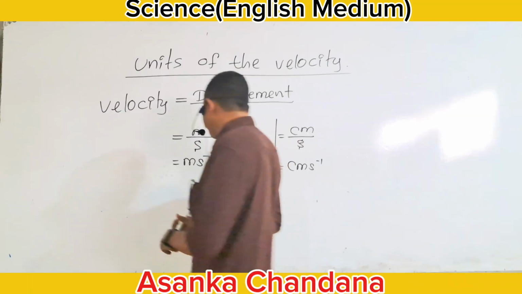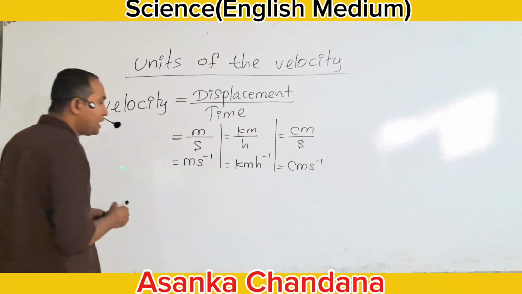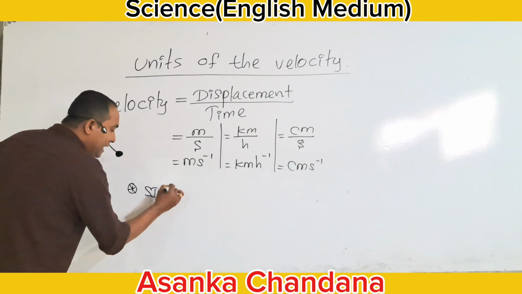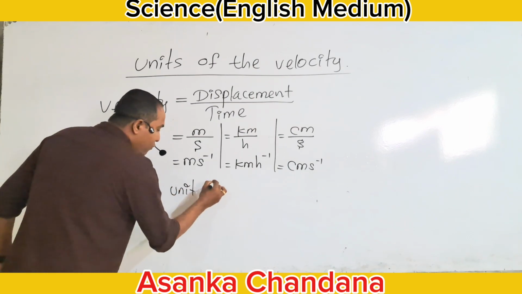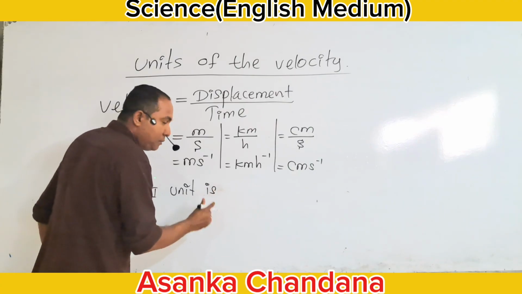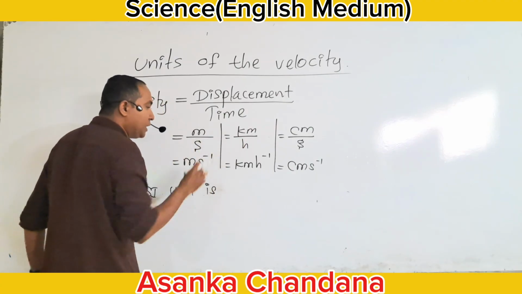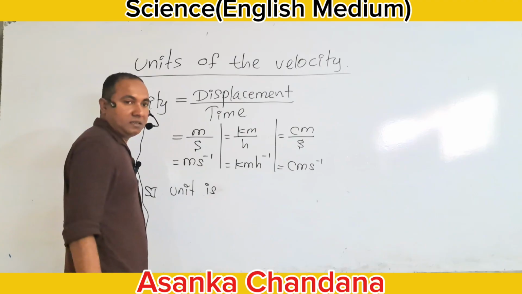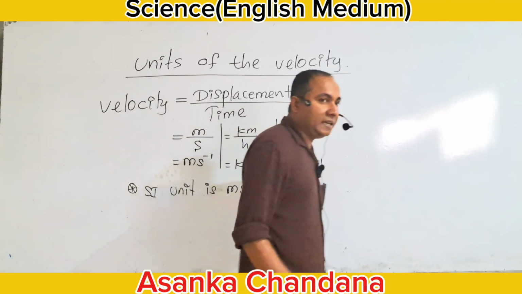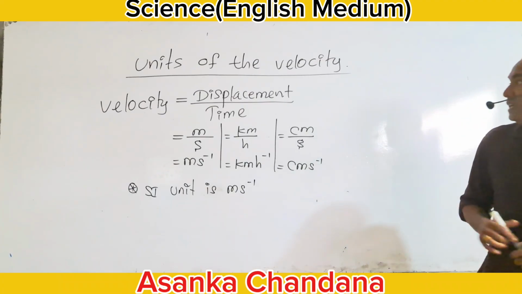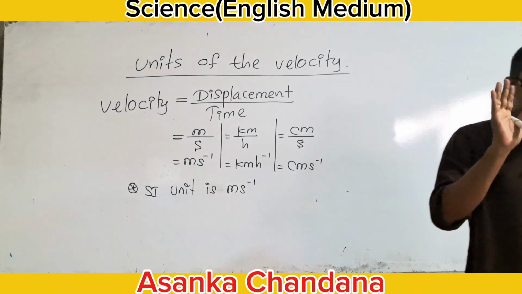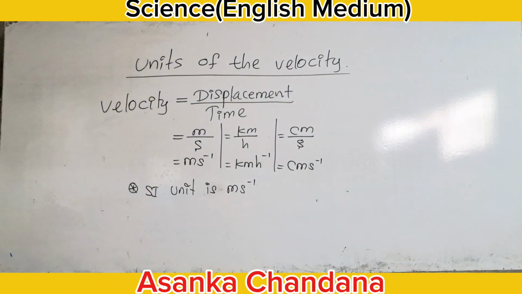But among meter per second, kilometer per hour and centimeter per second, what is the SI unit? You must keep remember, meter per second is the SI unit for the velocity. Right, now you can write down the units and then we will go to